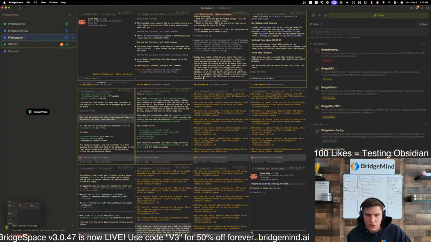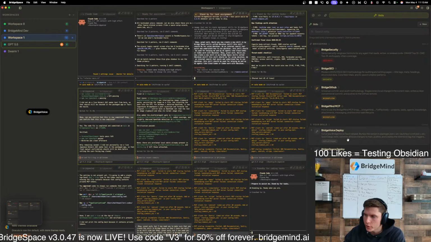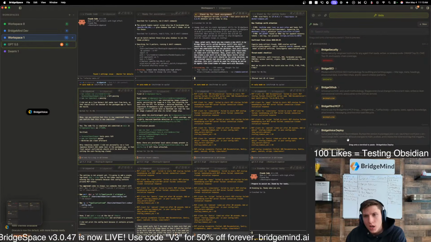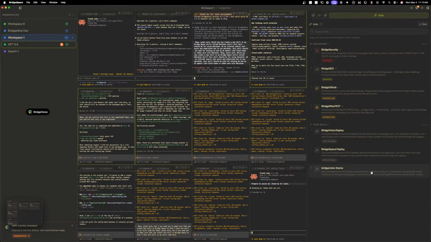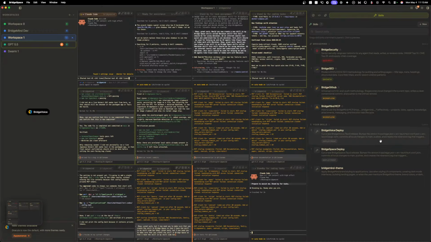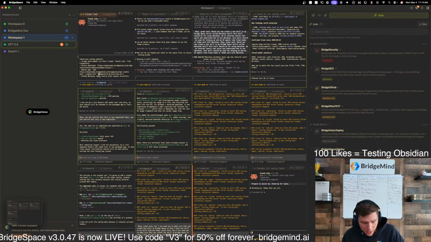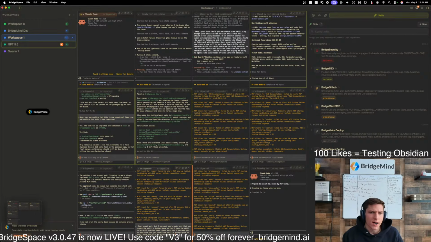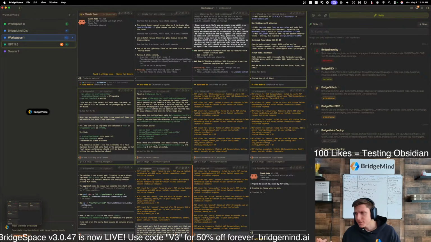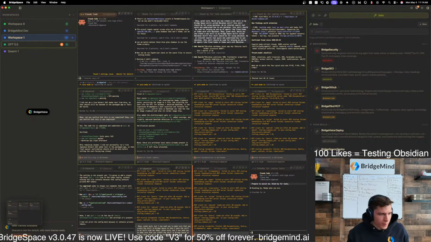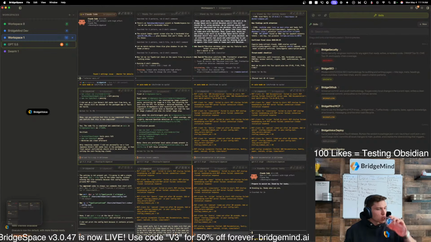So I'm going to create a skill here inside of BridgeSpace. This is a new feature in BridgeSpace that I'm using. Basically, there are some BridgeMind skills that we're going to offer, but now you also have your skills, where you can create skills and just drag and drop them in. If I need to do something, I can just drag and drop them in. It's very intuitive. I created this on Saturday or something like that, and it's been super helpful so far. That's part of dogfooding your own product, which I think is very good to do. I was vibe coding with BridgeSpace, so to be able to build that is very nice.